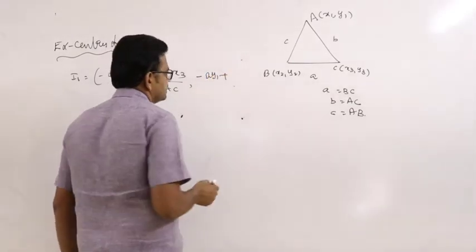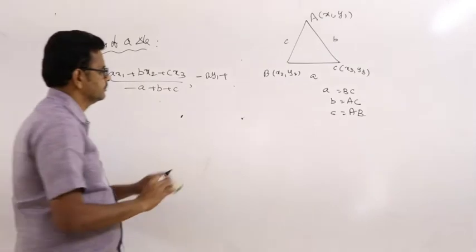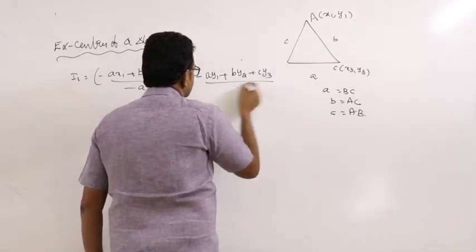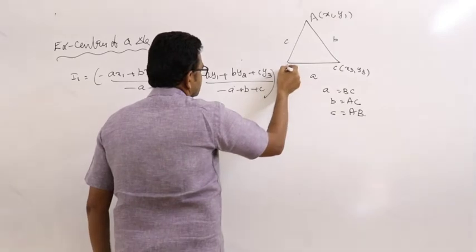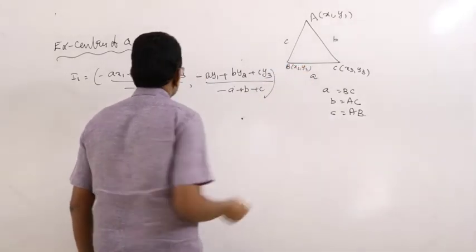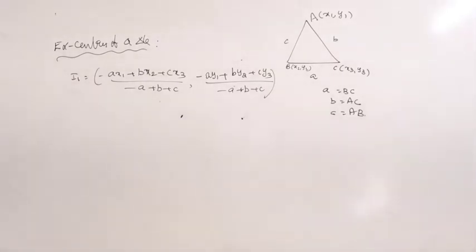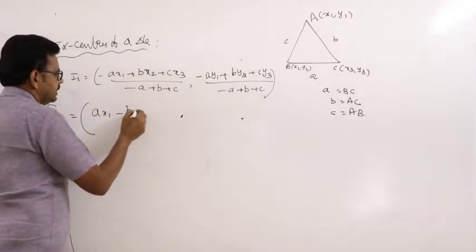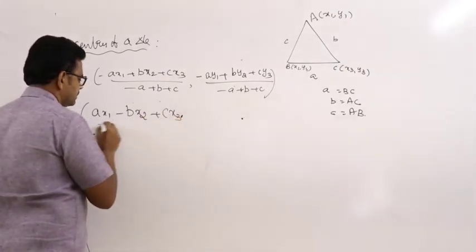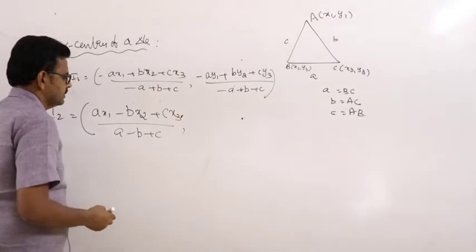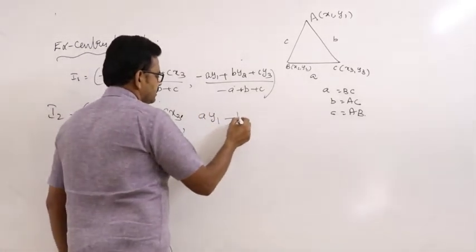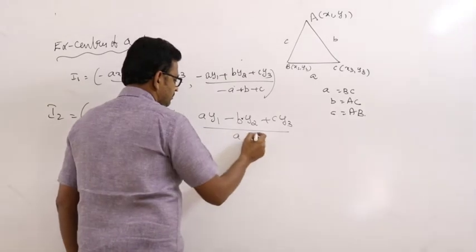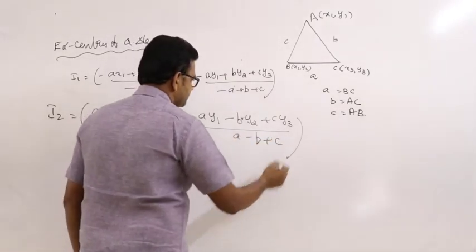And the y-coordinate is minus a y1 plus b y2 plus c y3, divided by minus a plus b plus c. This is the I1 formula for the excenter opposite vertex A. Similarly, I2, the excenter opposite vertex B: (a x1 minus b x2 plus c x3) by (a minus b plus c), and (a y1 minus b y2 plus c y3) by (a minus b plus c).